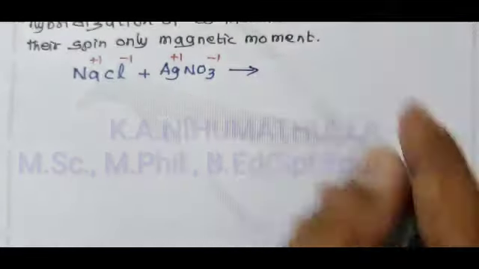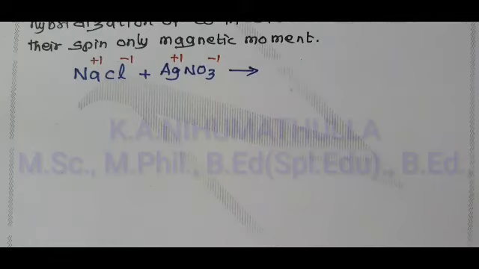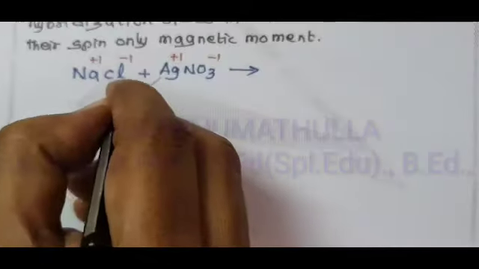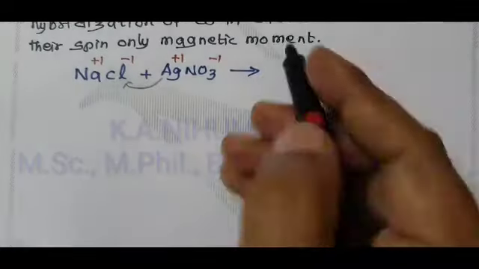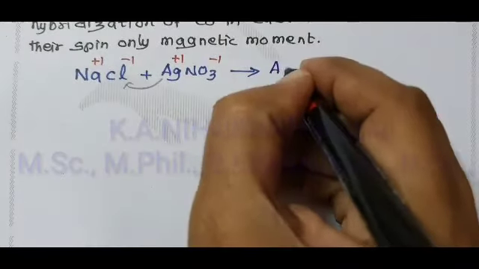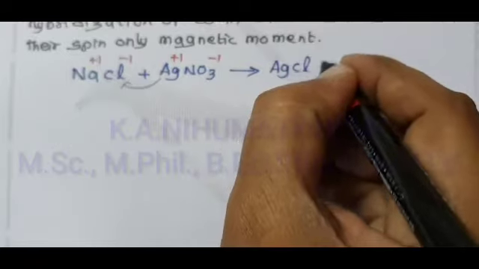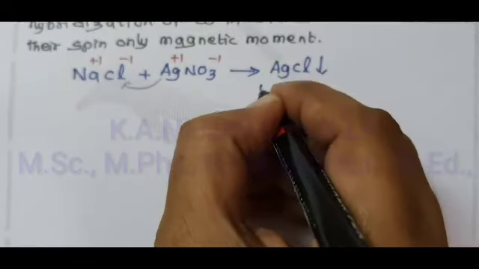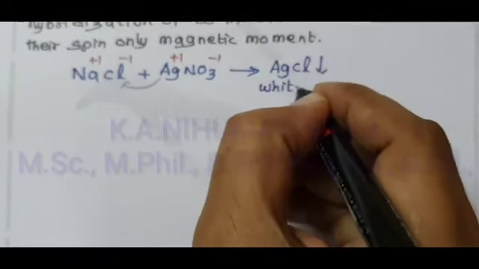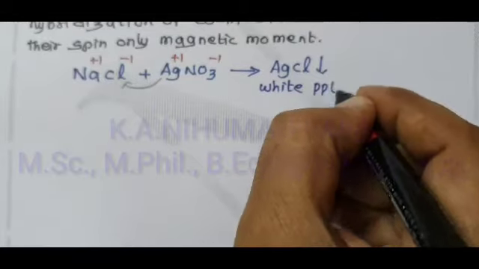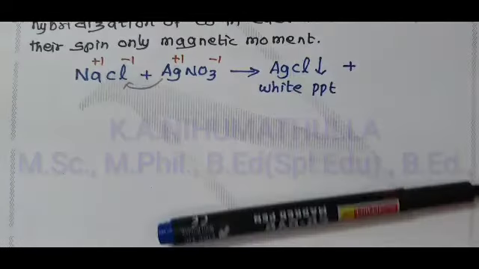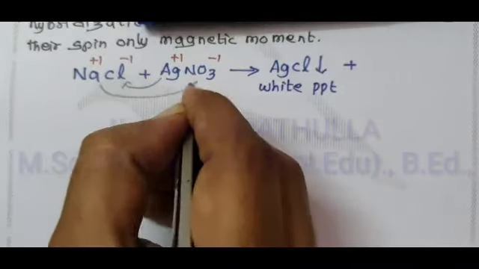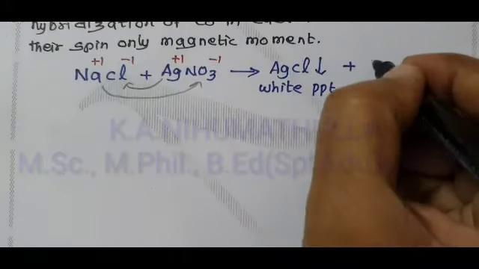We know this Ag plus combines with the Cl minus to form AgCl. This is your curdy white precipitate. Na plus combines with the NO3 minus to form NaNO3.